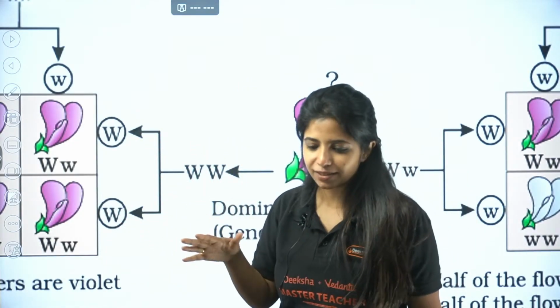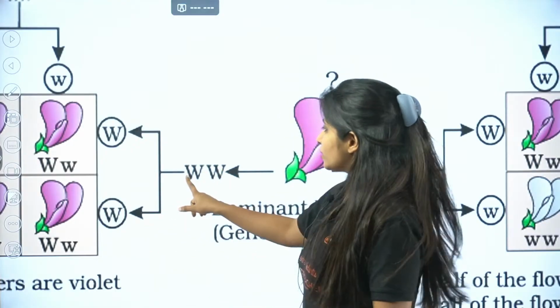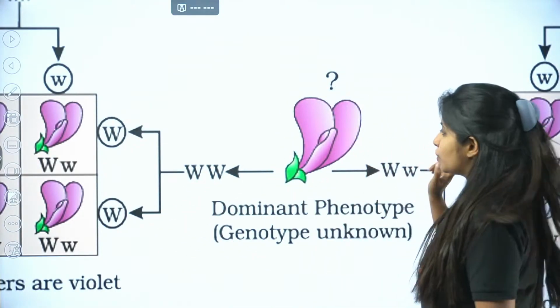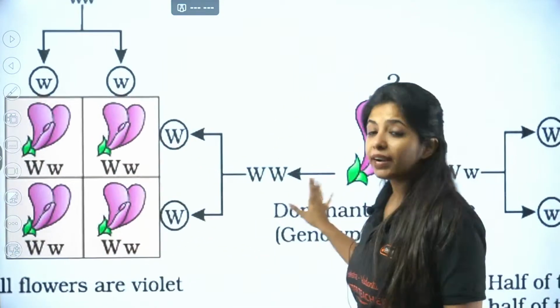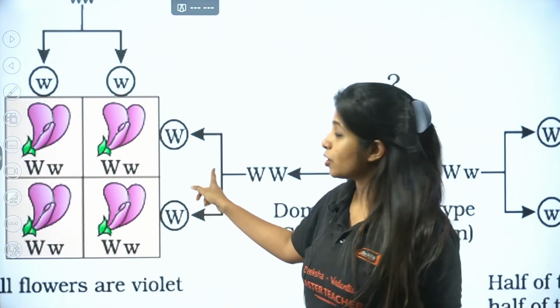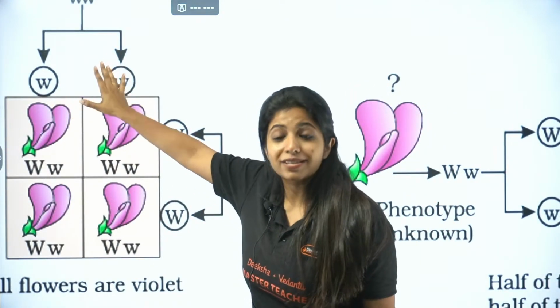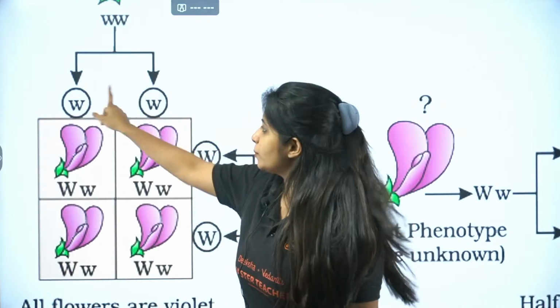Okay, it's not the case for all the traits. Anyways, so capital W is there, small w, capital W, small w is there. What do I do? I do the test cross. For that, I have to cross it with what? A homozygous recessive parent. A recessive parent. So I'm going to cross it with this.